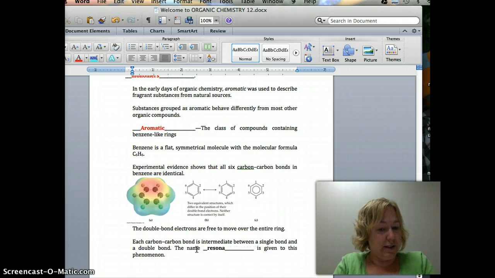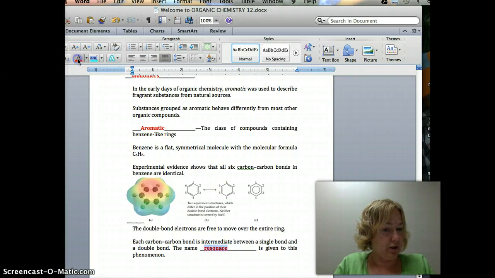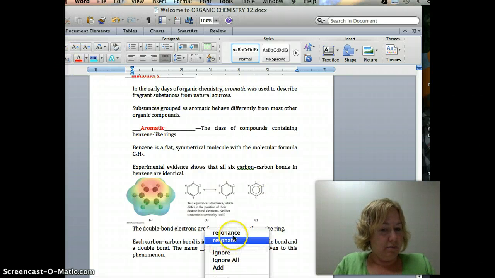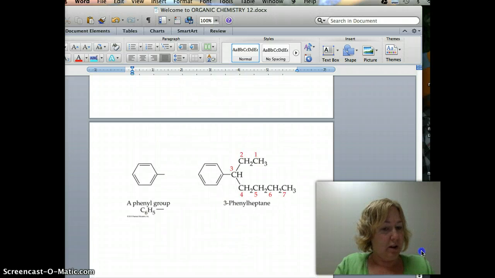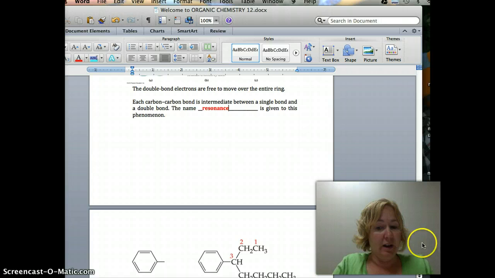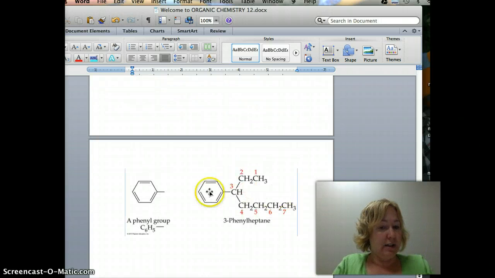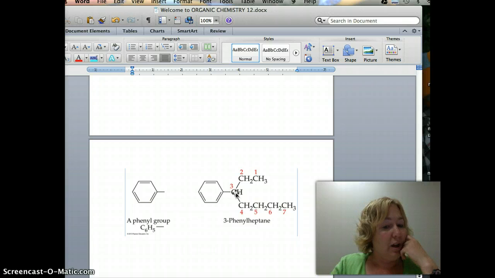This is called resonance. You will actually see resonance chemistry talked about sometimes. Where the electrons are makes a difference, and you can see how that's going to get crazy, all kinds of fun stuff. So each carbon-carbon bond is not really a double bond, it's not really a single bond, it has its own thing happening called resonance chemistry. Now, when you have these rings, they are a phenyl group. So when you're numbering it, you have a 1, 2, 3, remember making it the smallest one, 3-phenylheptane.